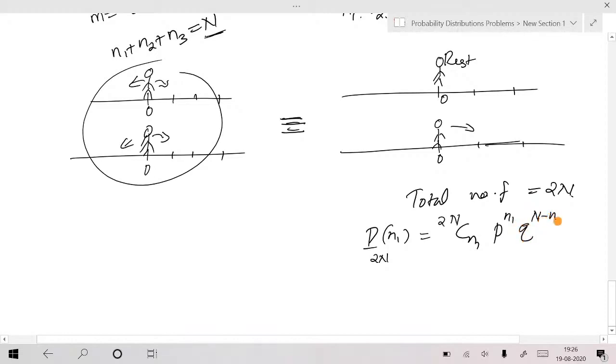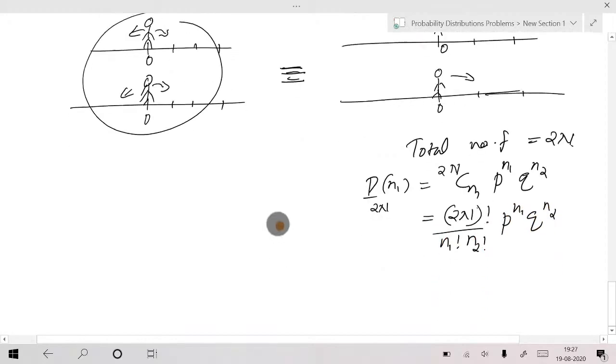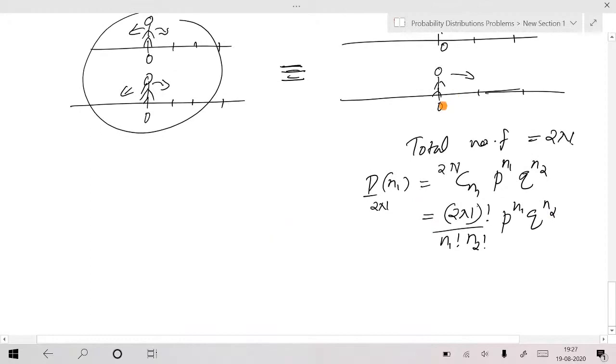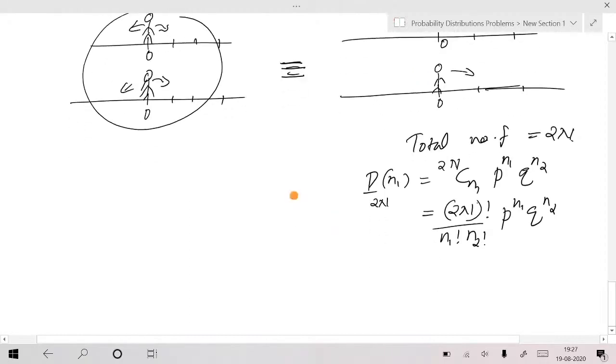to n minus n1. So when n1 is equal to n2, let me write in terms of n1 and n2 here. Then I can write it as 2n factorial divided by n1 factorial n2 factorial, p raised to n1, q raised to n2. When n1 is equal to n2, when the number of steps to the right equals the number of steps to the left, again he will come back to the origin where the first person is. So that is the situation I think he's talking about. He's talking about 2n for n1 which is equal to n2.